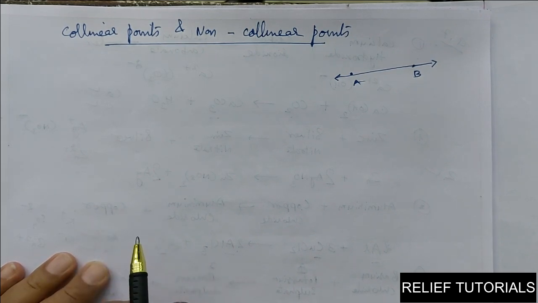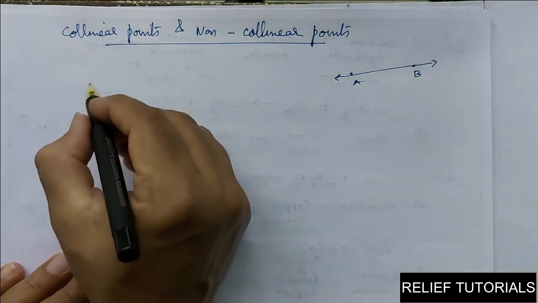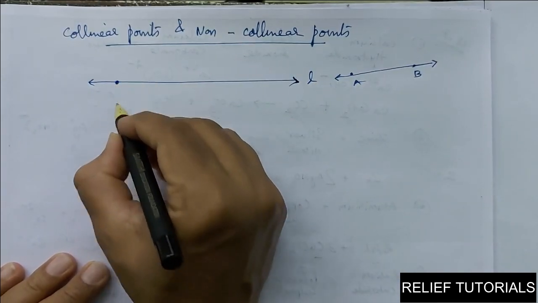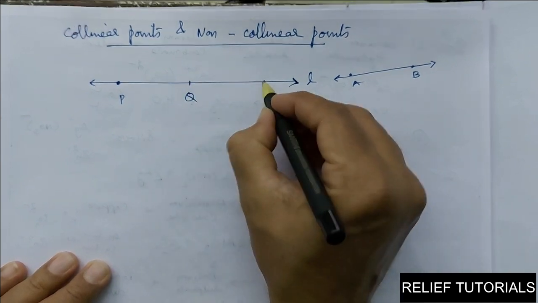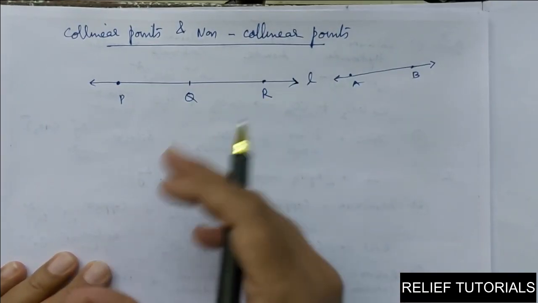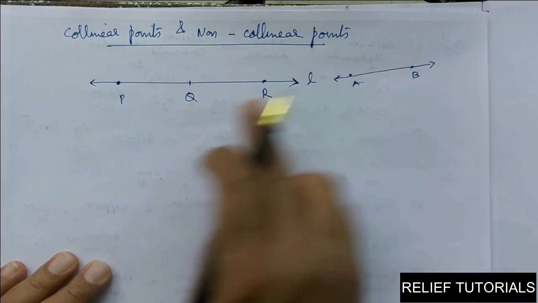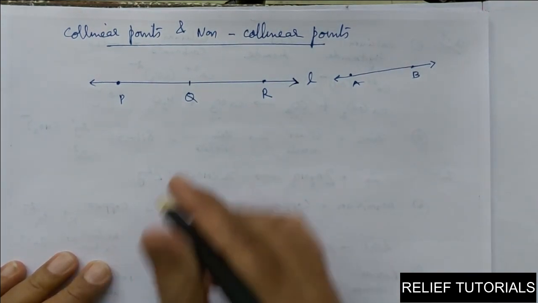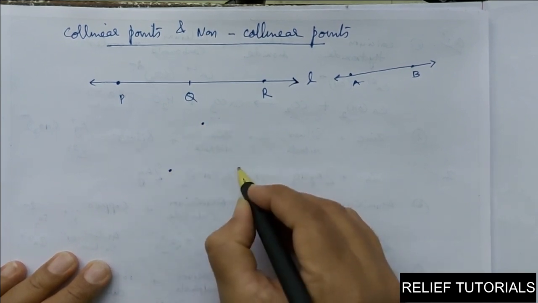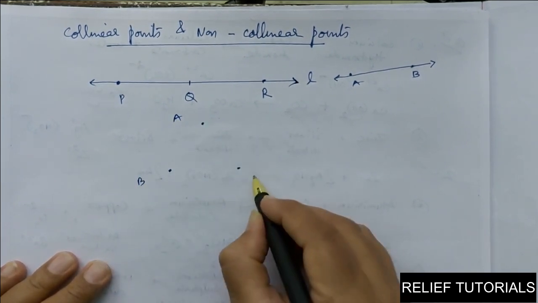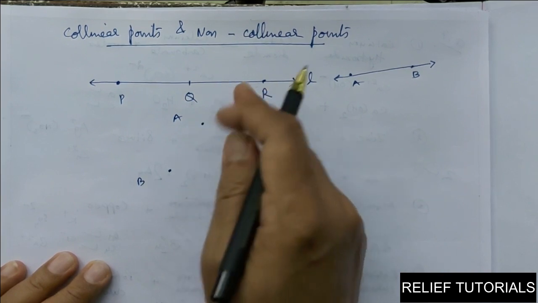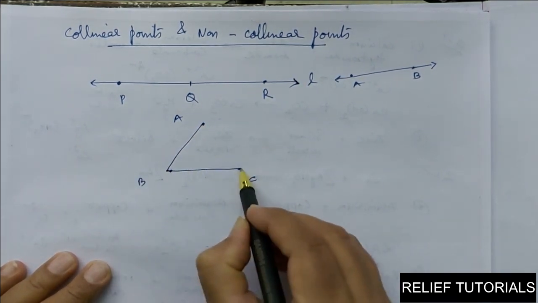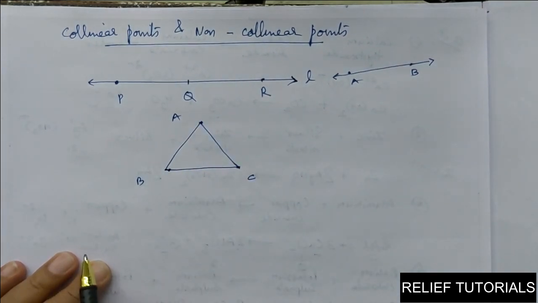But 3 or more than 3 points, if they lie on the same line, suppose this is a line L. If I write here point P, here Q, here R. So, these 3 or more than 3 points, if they lie on the same line, then they are called collinear points. Otherwise, they are non-collinear points. See here, if I say these 3 points, A, B, C. You cannot draw any line which contains all these 3 points. So, they are non-collinear points.